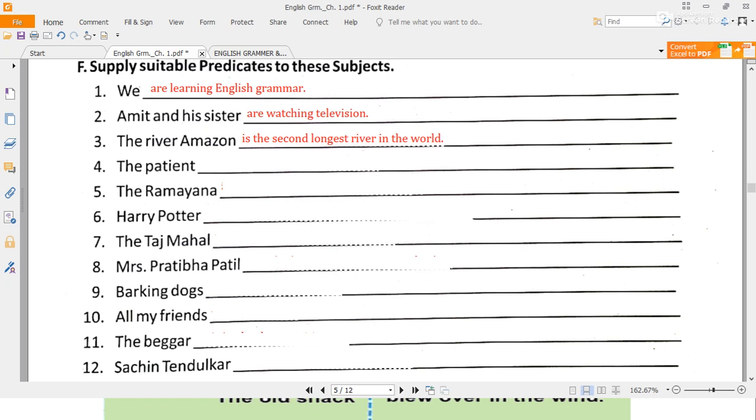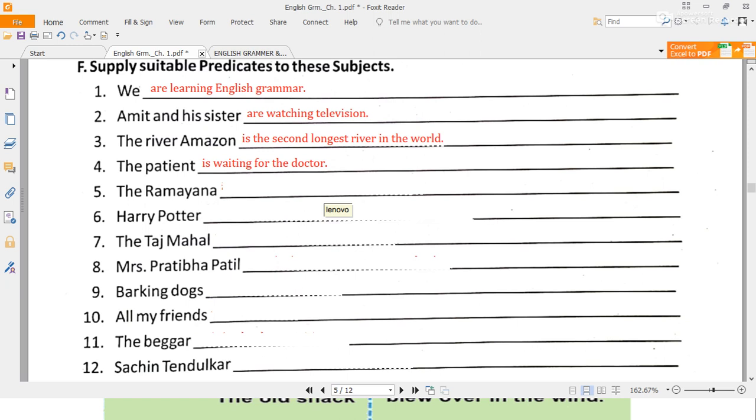Then the fourth one, the patient. Now here you see the patient is one, singular. So here you can use "is", like you have used with the Amazon. The patient is ill; if it is a patient, then he will be ill, that's why he is a patient. So you can write: is waiting for the doctor, is admitted in the hospital, is waiting for oxygen. Anything you can write.